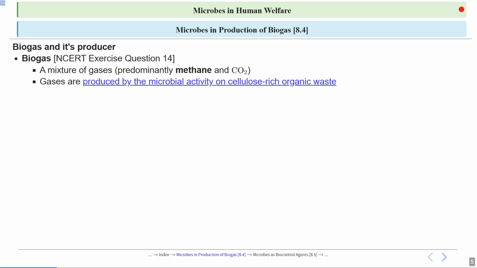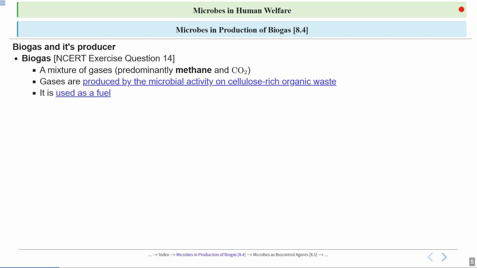Now, these gases are produced by the microorganisms as they decay organic waste. This organic waste is rich in cellulose, such as waste obtained from plants, like plant leaves. This organic waste can be obtained from animal sources as well, like animal manure.